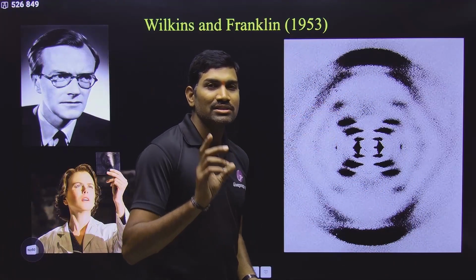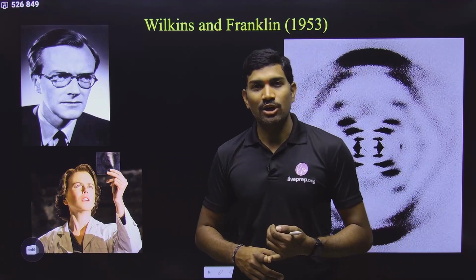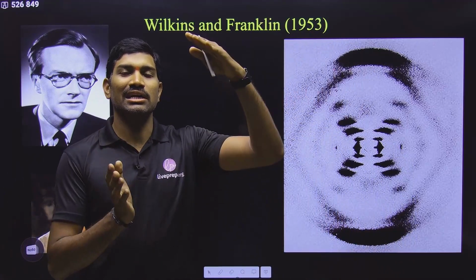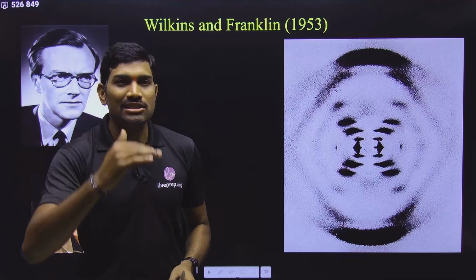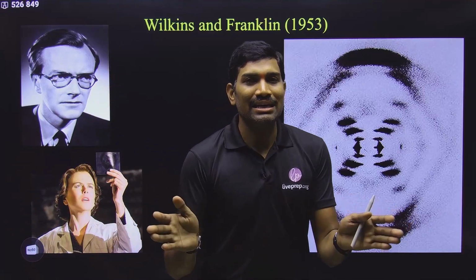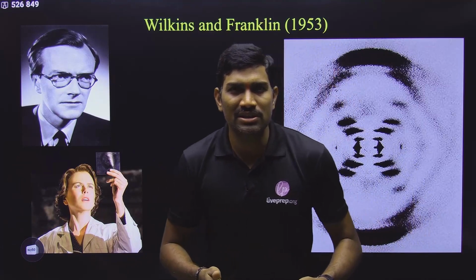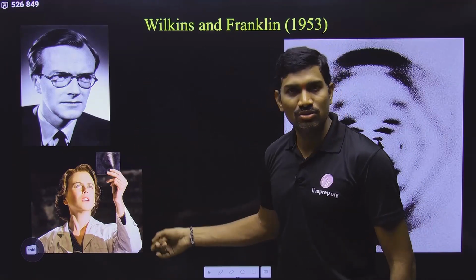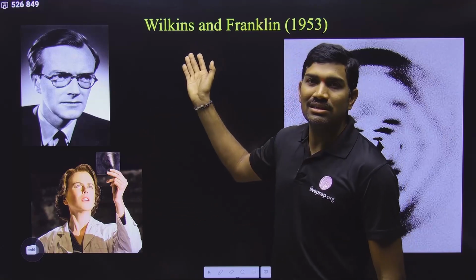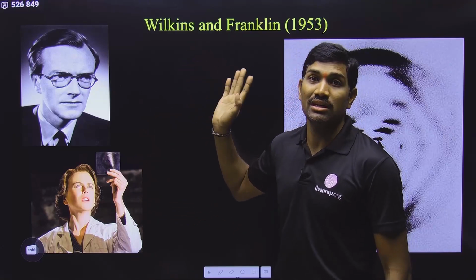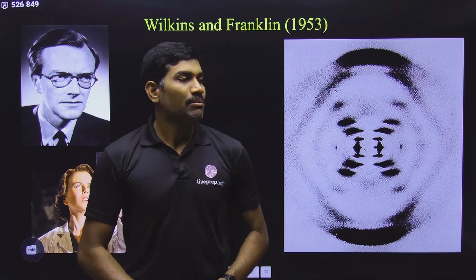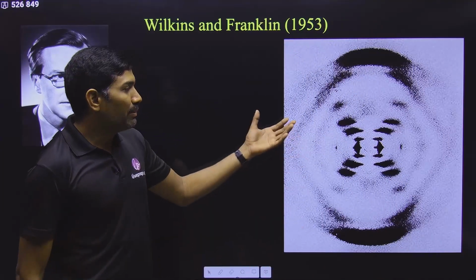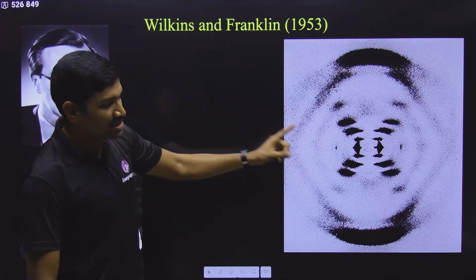And please remember, in the Watson-Crick model we are studying, there are two strands coiled around each other, and in each helix so many base pairs are present, the distance between these base pairs is so and so, and the diameter is so and so. Likewise, we are studying some statistical information now. Please remember, the entire statistical information was given by these scientists only. That's why Wilkins received the Nobel Prize along with Watson and Crick. They contributed so much, okay. They gave the basic information, but the model was proposed by Watson and Crick. But the basic statistical information was obtained from these scientists only.